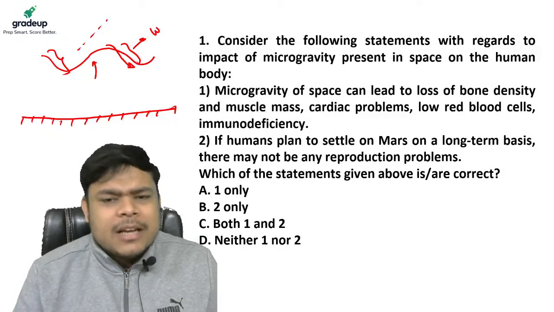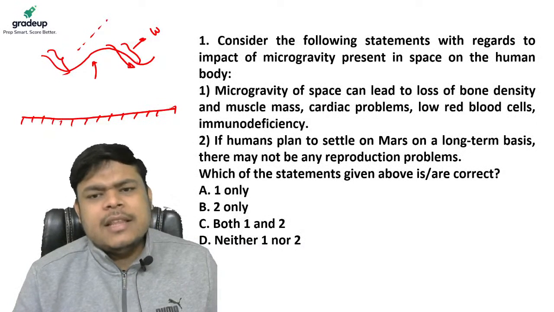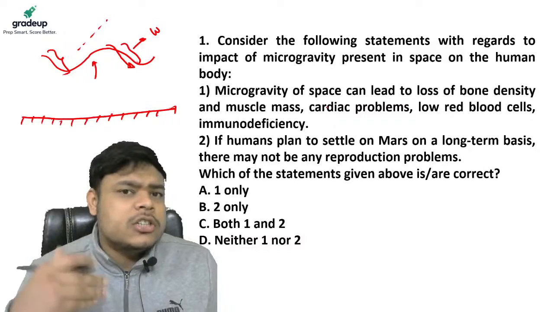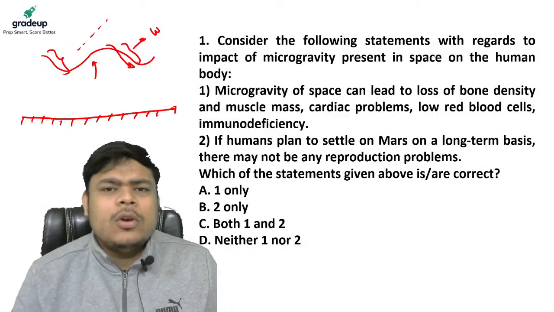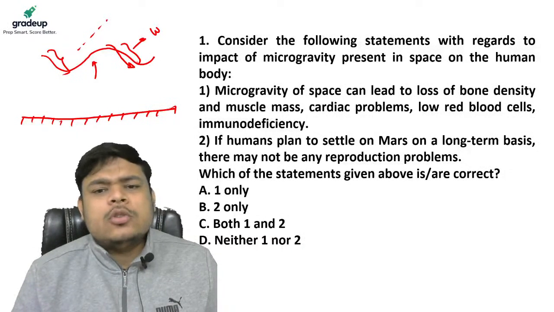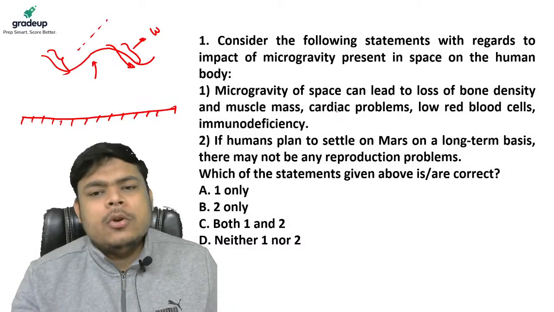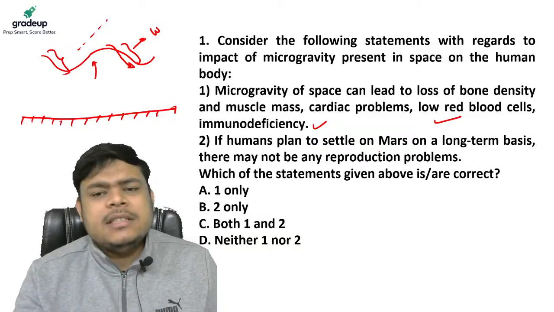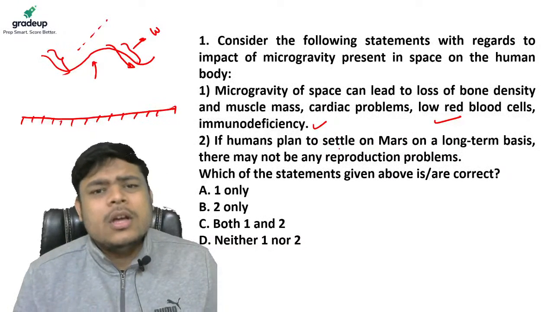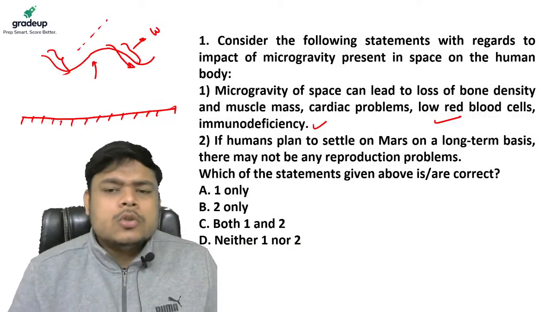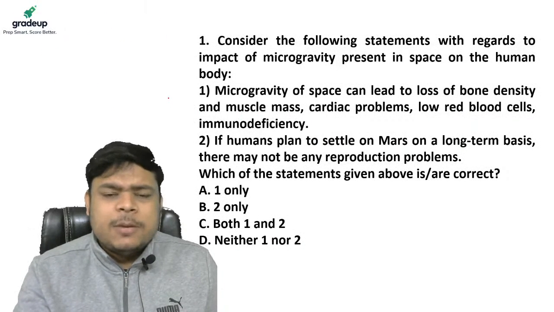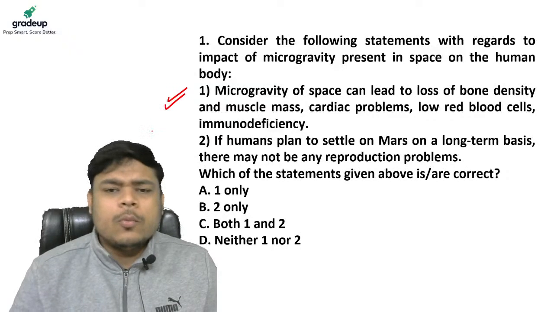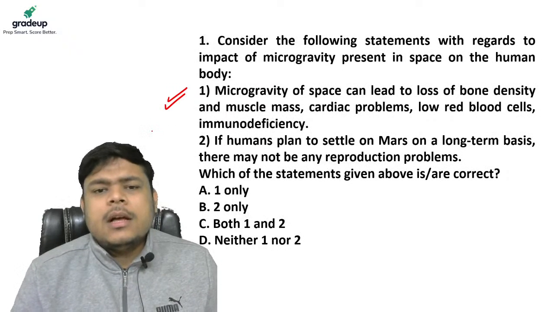And muscle mass will also be lost, and there will be many psychological problems because you are in an iron can with only 3 or 4 people. That may also lead to immunodeficiencies and RBC problems, and you are eating out of cans, eating preserved food. All these things will lead to these problems. Hence statement one is definitely true. It's right. Now, statement number two.